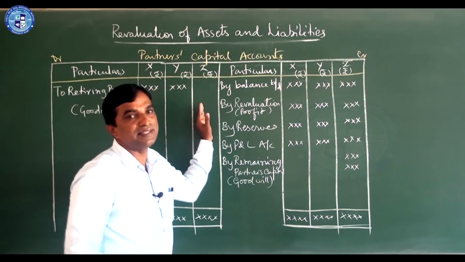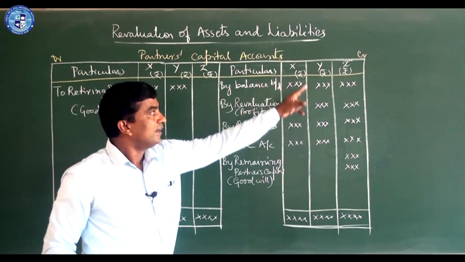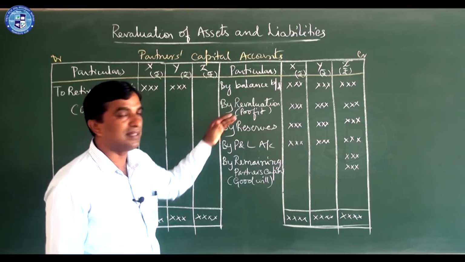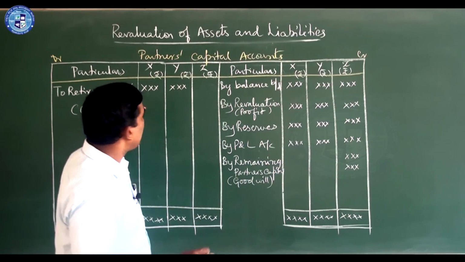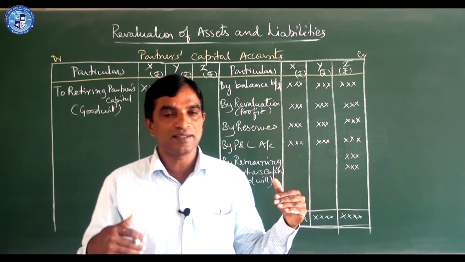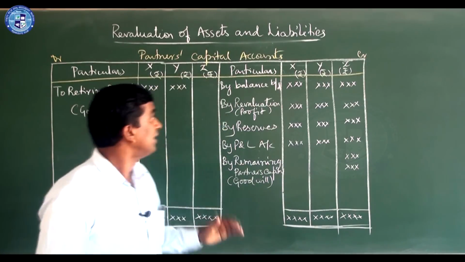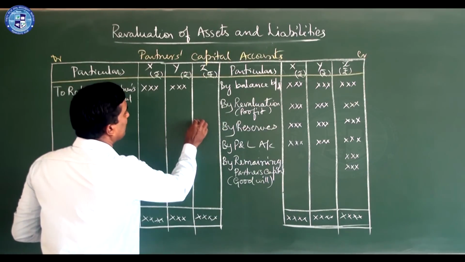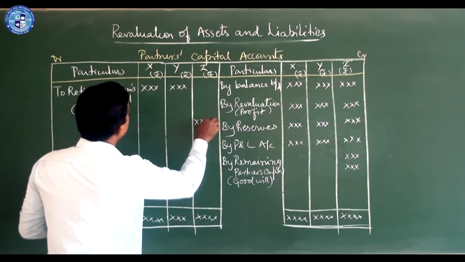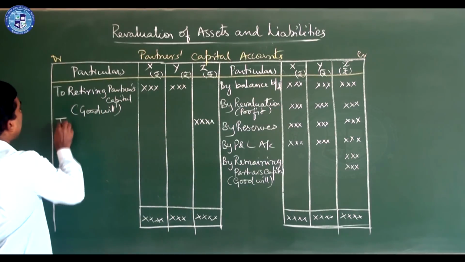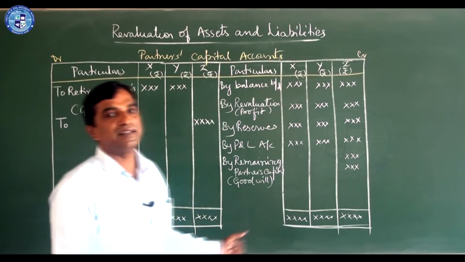Here is the balance. The retiring partner's balance should be settled before the remaining partners' balances are settled or carried forward to the balance sheet. First we settle his account. So take sufficient place and write here. Here comes payment of retiring partner's share.